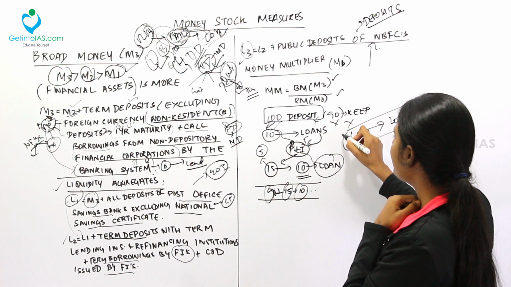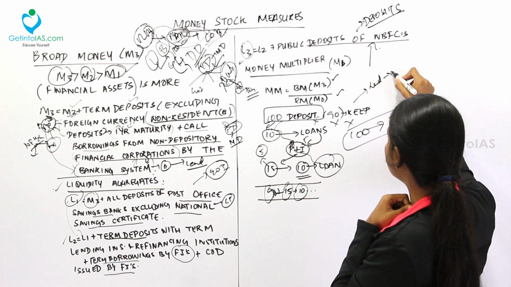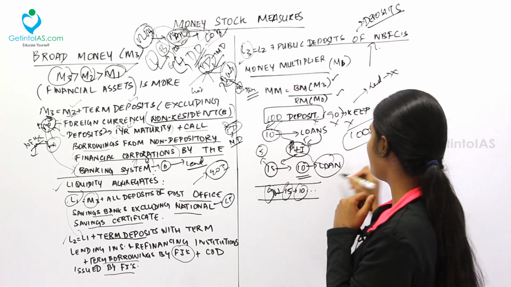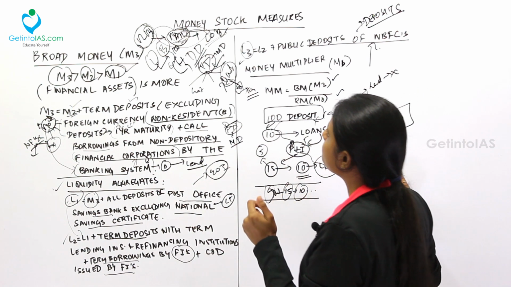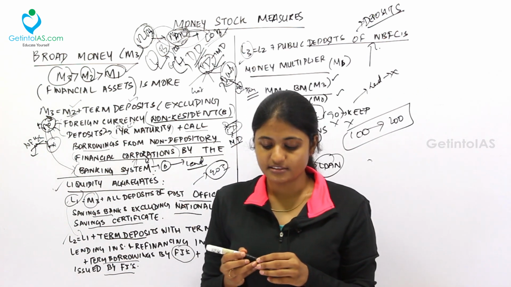Money will keep multiplying. The more you lend, the more the money will multiply. This is called the money multiplier. So we are done with the lesson on money stock measures, and that's it for the lesson.